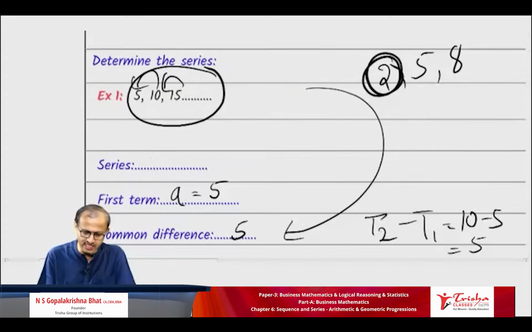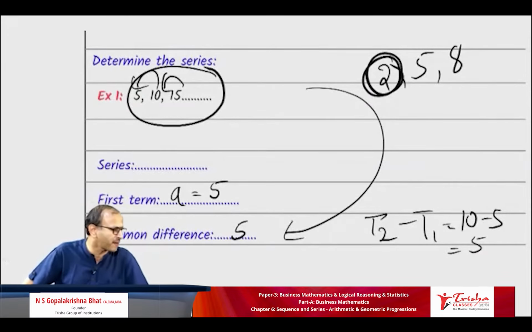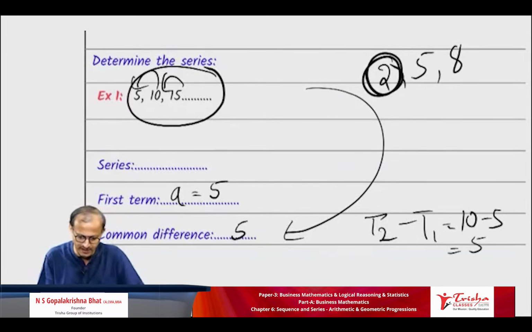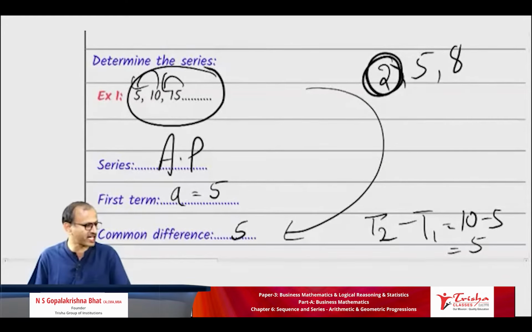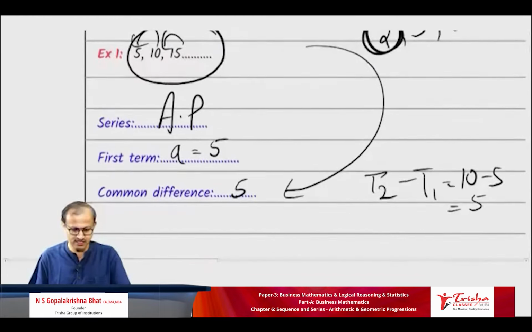Then the series is called, when the constant difference is there, is it AP, GP, or HP? AP. Excellent. Shall we go to the second example? All of you are following? Yes. Shall I move further?